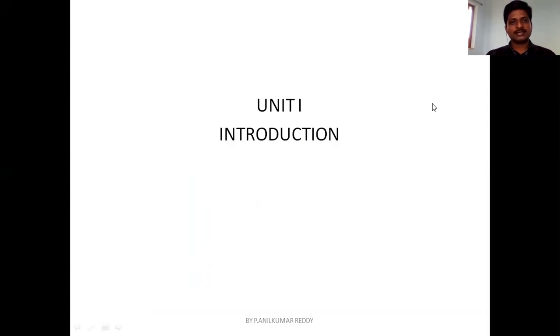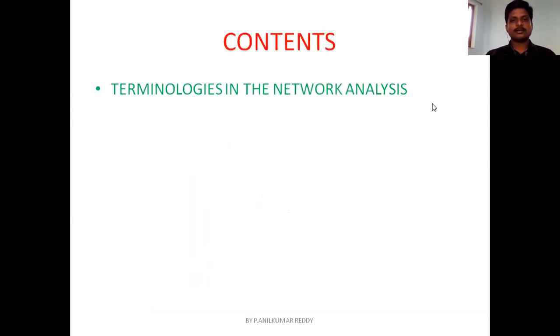Now let us look into the first content, that is terminologies in network analysis. Terminologies means you are going to look into the basic definitions of current, voltage, power, energy, charge, etc. The second thing is types of elements.